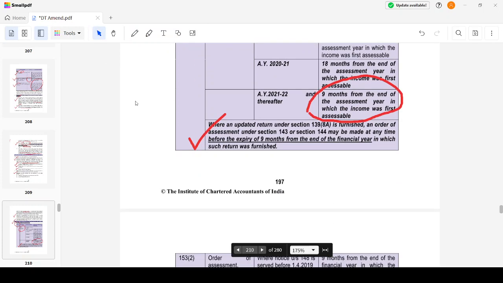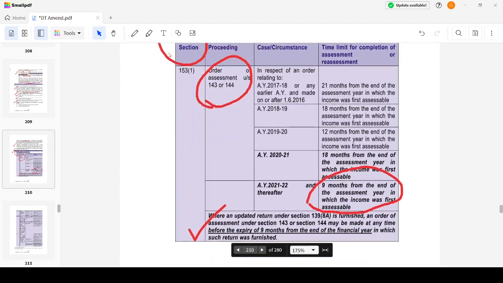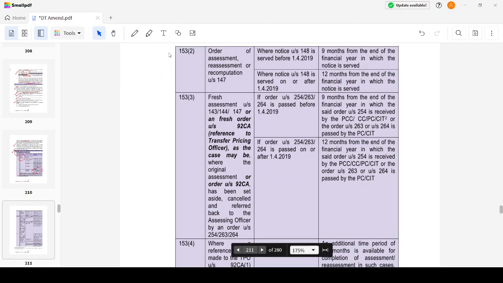The next one would be the order of assessment or reassessment under section 147. Here it was 143, 144, right? Here it is 147. It will be 12 months from the end of the financial year in which the notice was served. Assume I have served the notice on 30th March 2021. The financial year ends on 31st March 2021. Within 12 months, by 31st March 2022, I have to pass the assessment order.